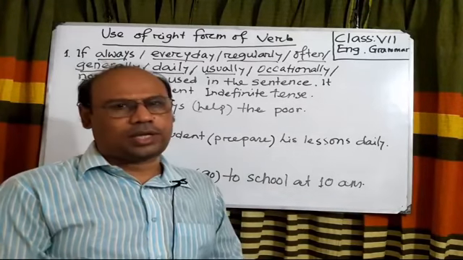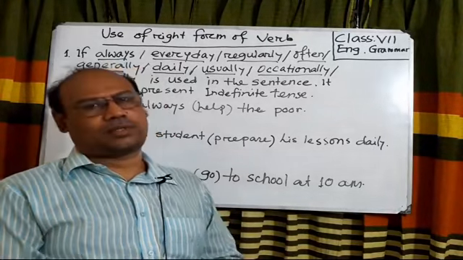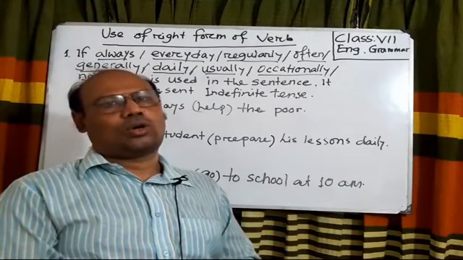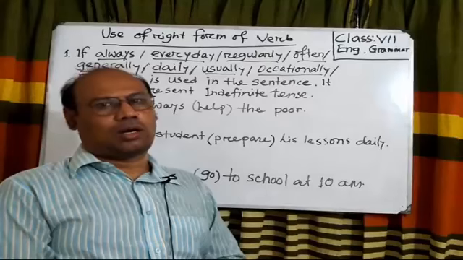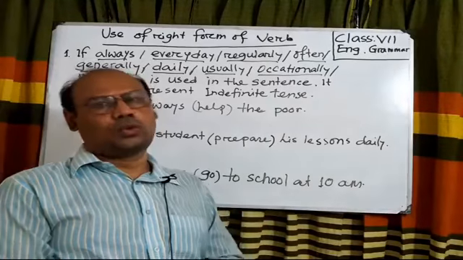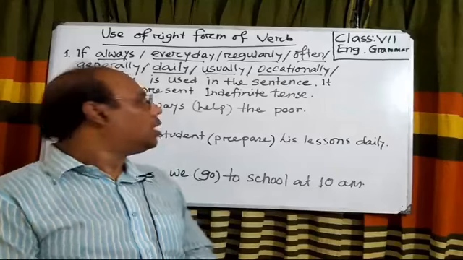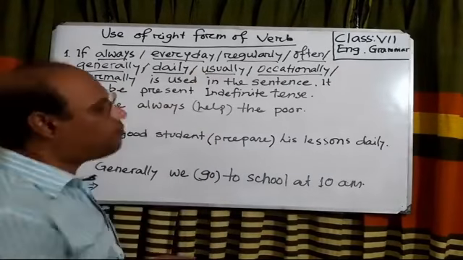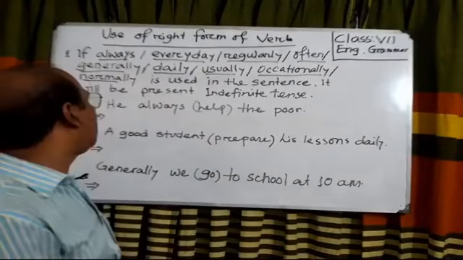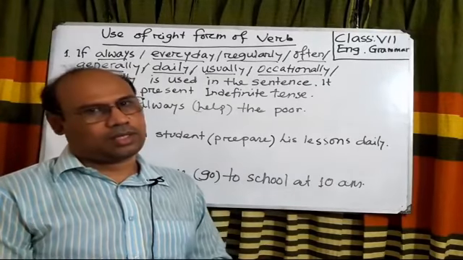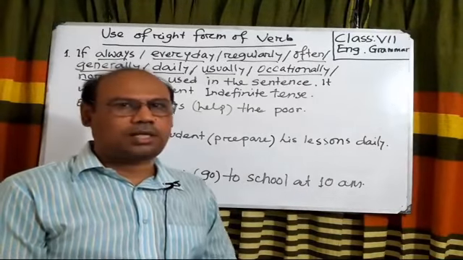When we get these adverbs in the sentence, how will we use the verb? If we get these adverbs in the sentence, it will be present indefinite tense.